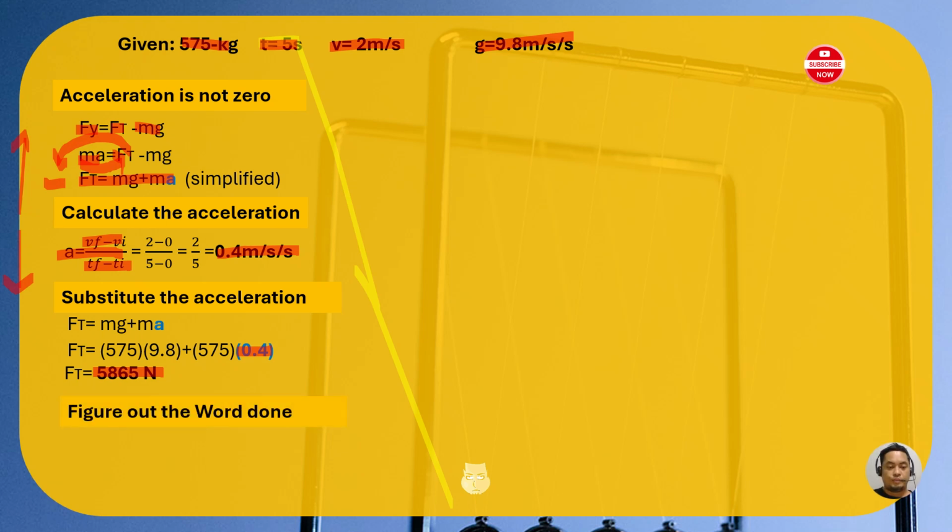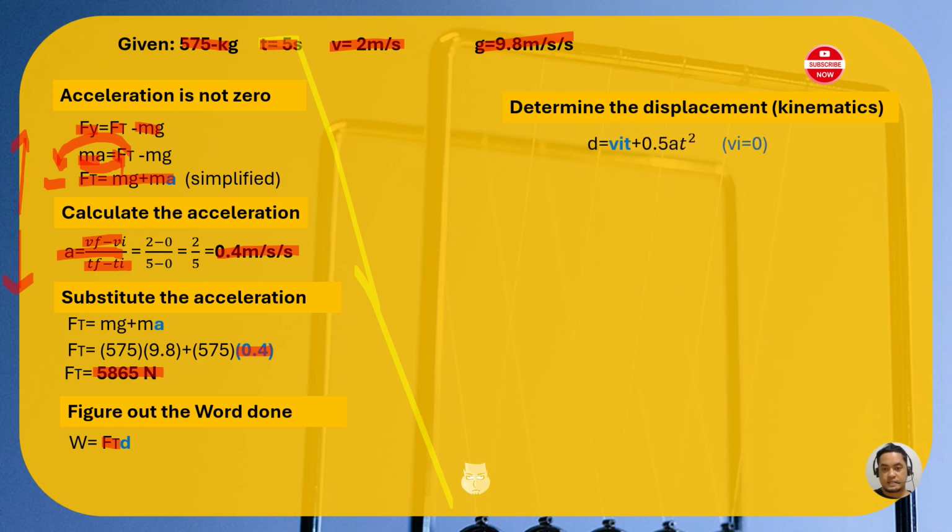And now let's figure out the work done. If you notice, we already have the value of FT, the tension force, but we do not know the displacement because it's not part of our problem. So we need to determine the displacement using our kinematics, and the perfect kinematic equation for that is this. Displacement is equal to initial velocity times time plus 0.5 times acceleration and time squared.